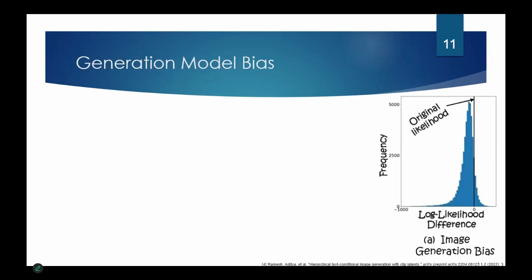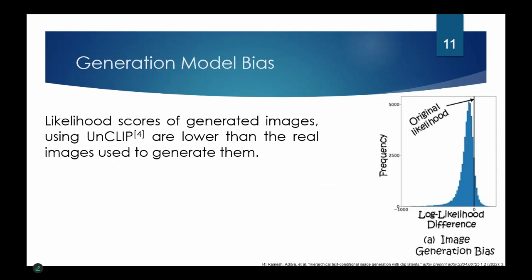We also identified a bias in a generative model. We used the unCLIP framework, and when we took an image and generated another image using the exact embedding, and then tested the likelihood of the original embedding compared to the new embedding, we can see that the new images have lower likelihoods compared to the original images.